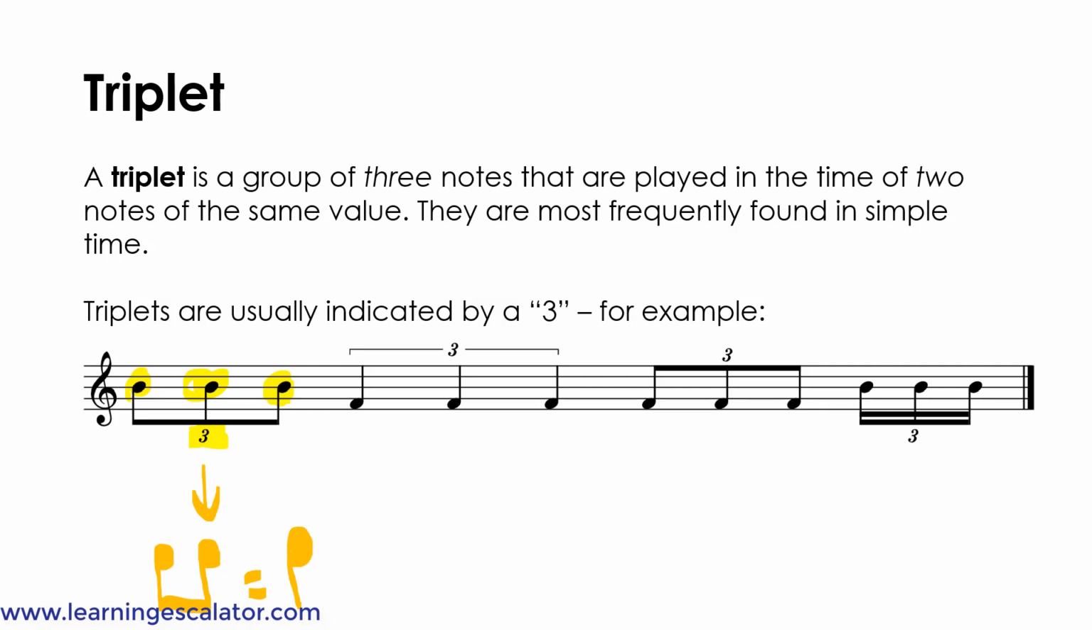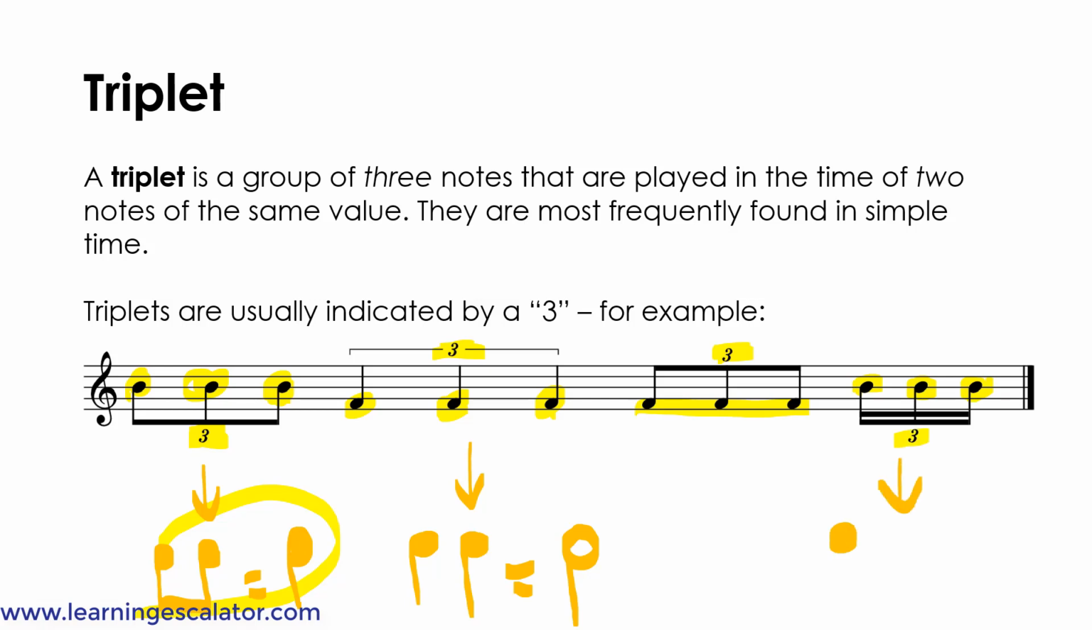Now in the second one, there are 3 quarter notes with a 3, which means that it's played in the time of two quarter notes, which is equal to a half note. The third one, there are 3 eighth notes again with the 3, so it's the same thing as the first one. And the last one, there are 3 sixteenth notes with the 3, which means they're played in the time of 2 sixteenth notes, which is equal to an eighth note.